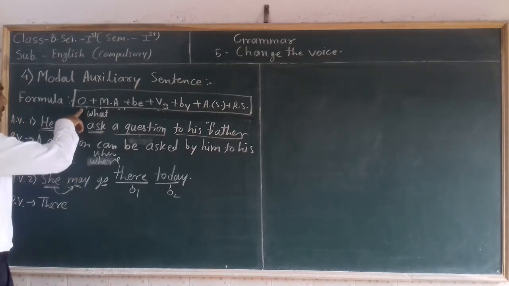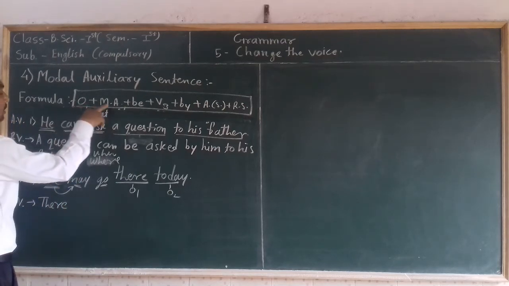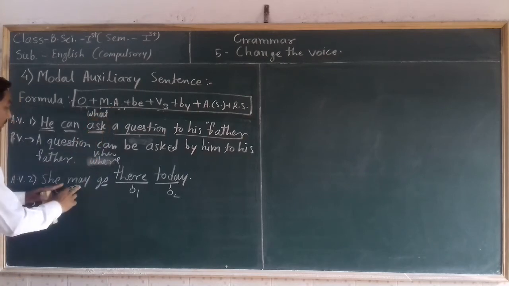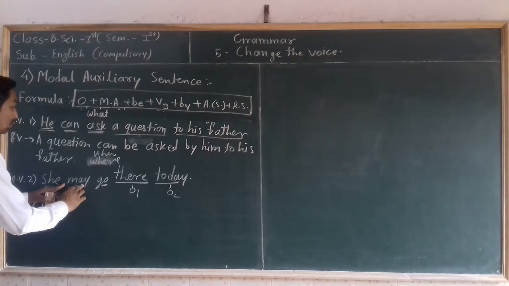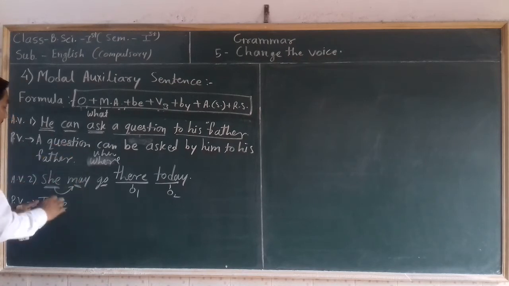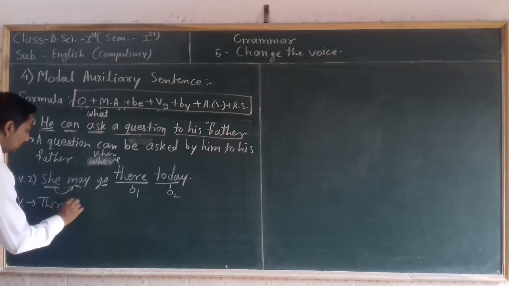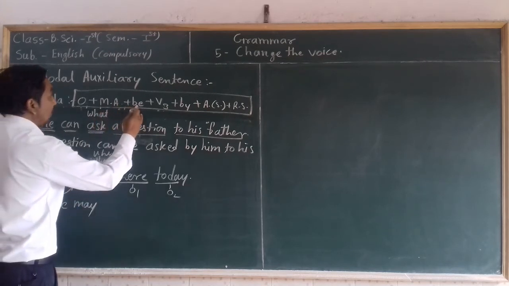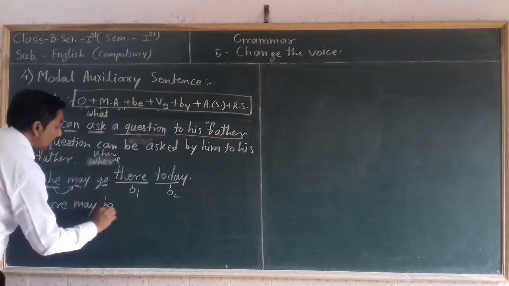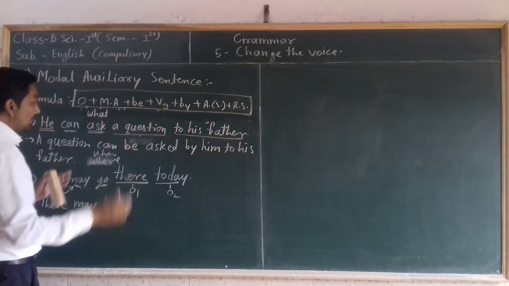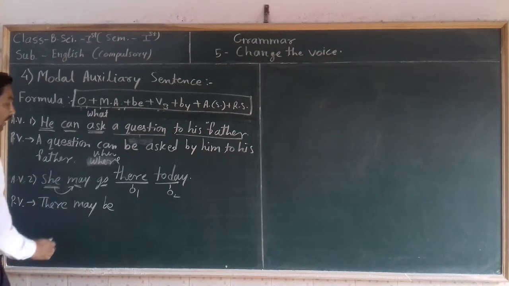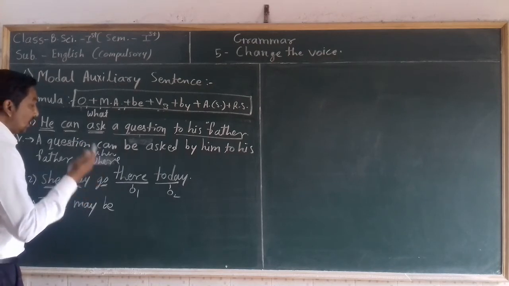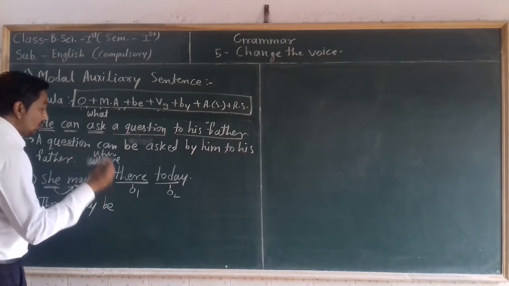After that, according to the formula, we have to take modal auxiliary. Whatever modal auxiliary is given in the active voice after the subject, take that modal auxiliary as it is in the passive voice sentence after the new subject. Then according to the formula, write be. Then V3, third form of the verb, past participle of the verb. What is the third form of go?